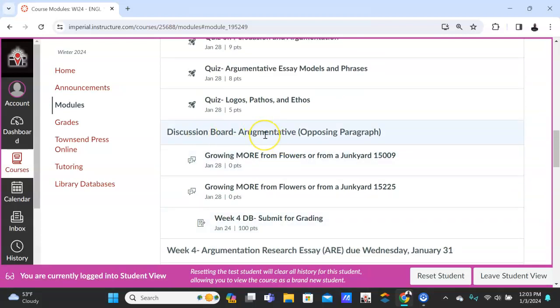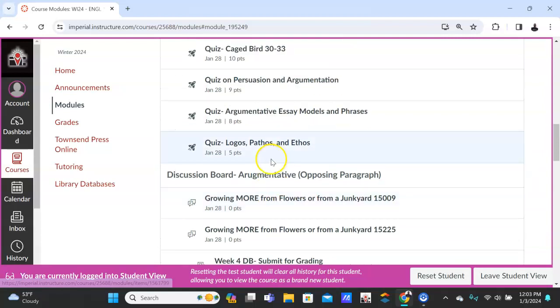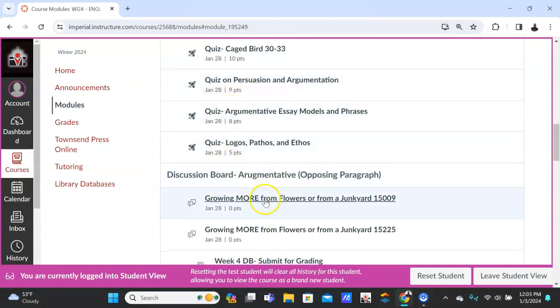So the discussion board is argumentative. We're going to write an opposing paragraph. Note, remember when we submit our initial post, this paragraph is going to be how to write an opposing, a counter argument and a refuting. And I'll go over that in a second, but again, make sure you look at these chapters of Caged Bird. Okay, let's open this up.